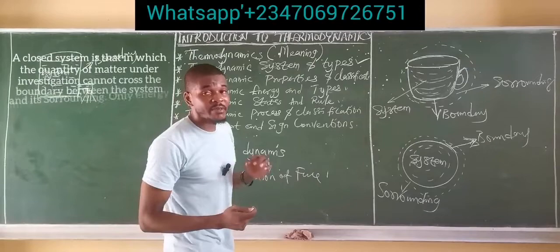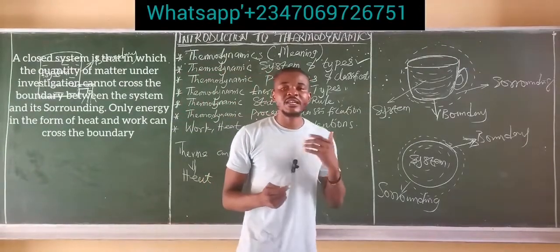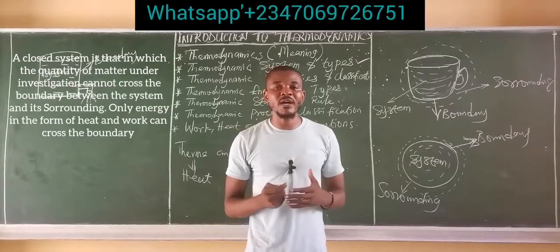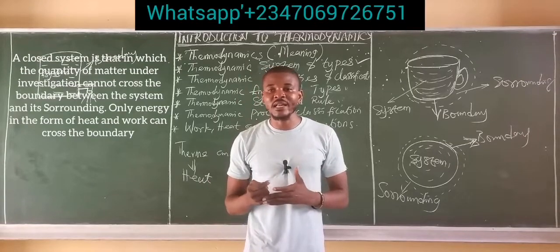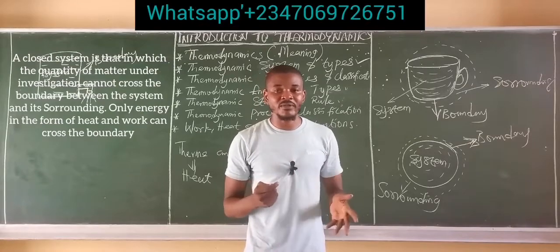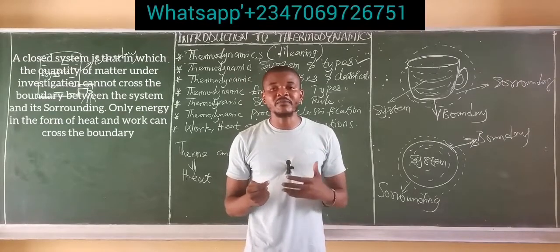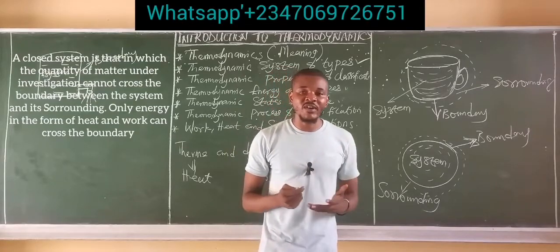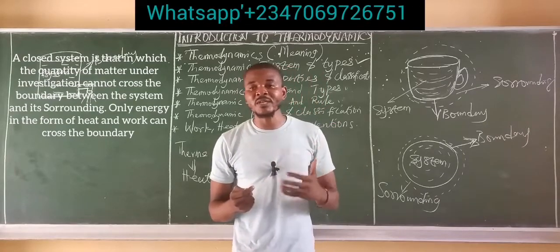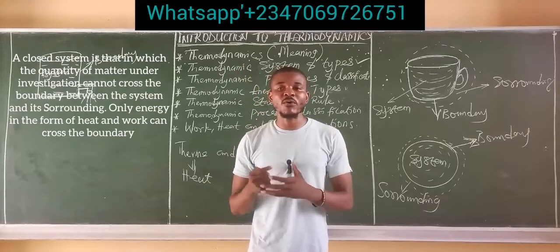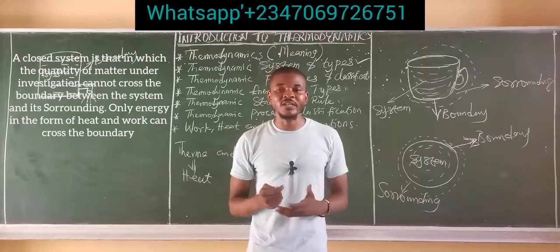A closed system is simply a system in which the quantity of matter under investigation cannot cross the boundary between the system and the surrounding. Only energy in the form of heat and work can cross the boundary.